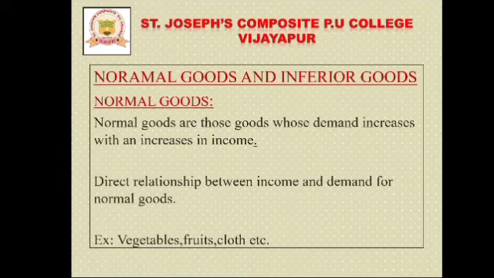Also, the income effect is positive in the case of normal goods. The following are the examples of normal goods: vegetables, fruits, clothes, rice, etc. So these are called normal goods. Remember, normal goods are those goods whose demand increases with an increase in income, meaning a positive or direct relationship.